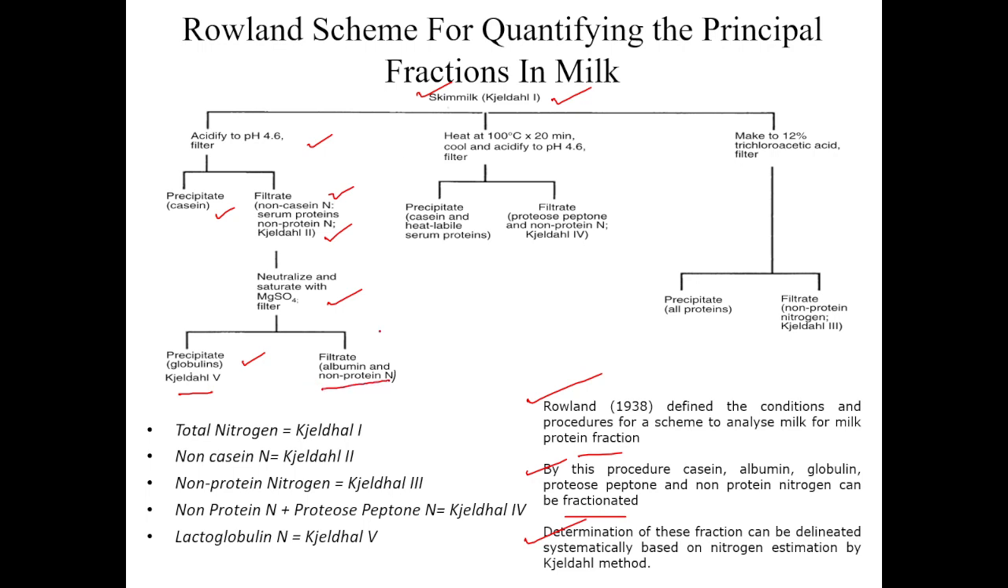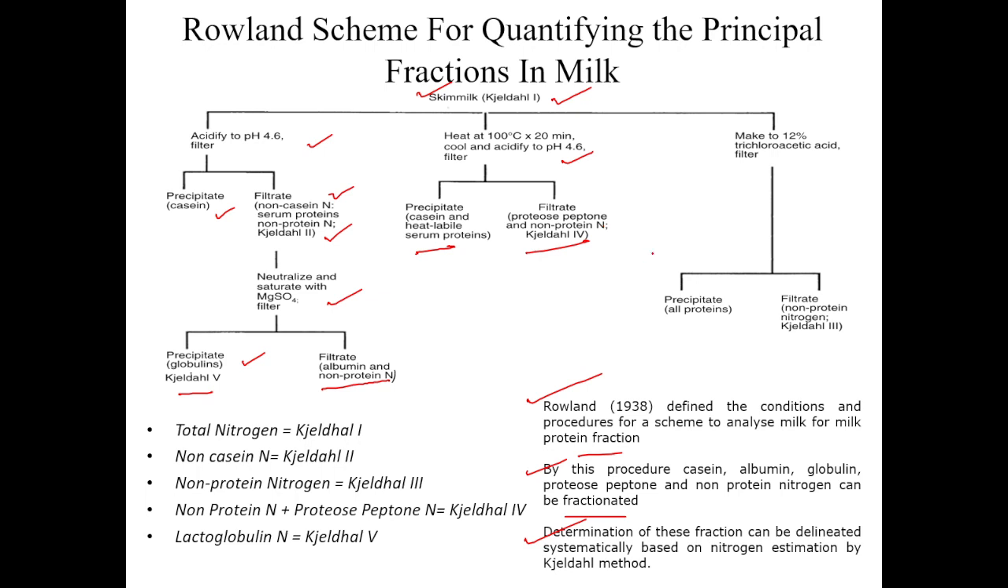On the other side, if you heat the milk at 100 degrees Celsius for 20 minutes, that is, you boil the milk, and then acidify to pH 4.6, as we have already seen in the previous slide, the casein and heat-labile whey proteins get precipitated. In the filtrate you will have the proteose peptone and non-protein nitrogen, which is designated as Kjeldahl 4 nitrogen.